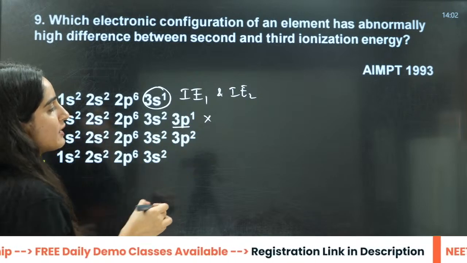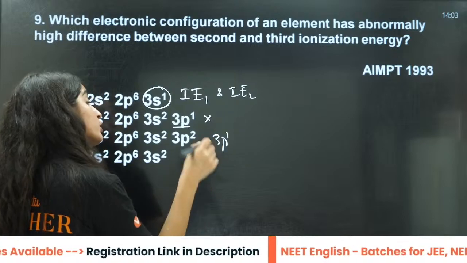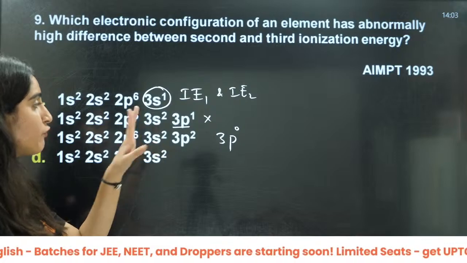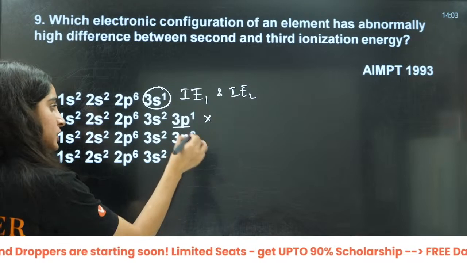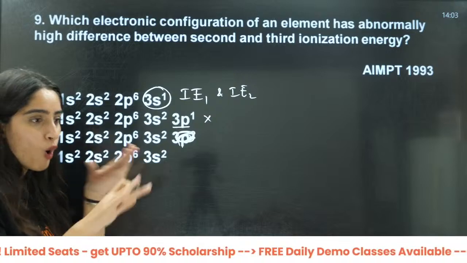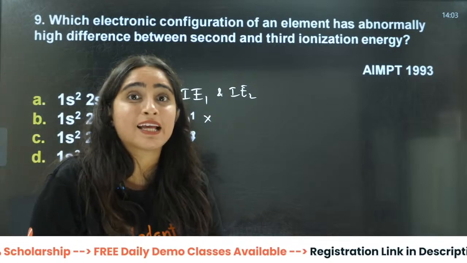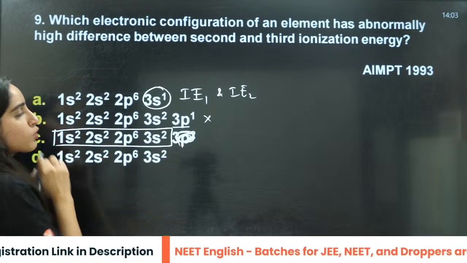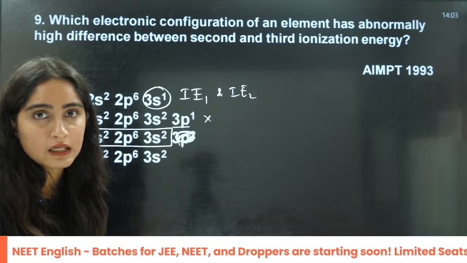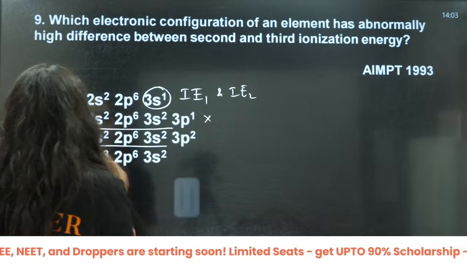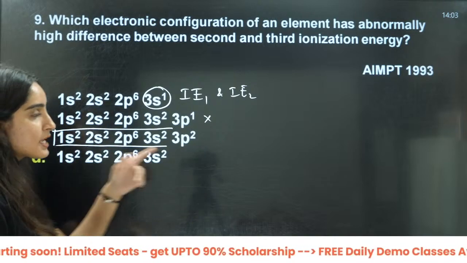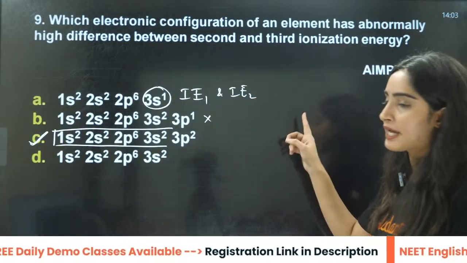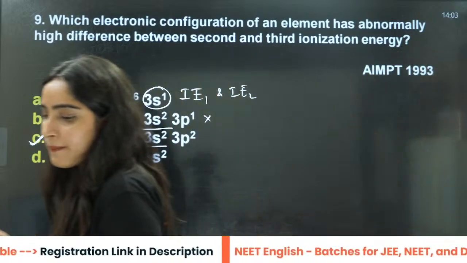If it loses one electron, that will be 3p1, and then when it loses two electrons, that is 3p0. Now it is in the fully stable configuration, right? Then it is not going to lose another electron. It is very difficult because it is fully filled, a very stable configuration, so it doesn't want to lose anything. That is why C will be the correct answer, because there will be a very high difference between the second and third ionization energy, right? Okay?